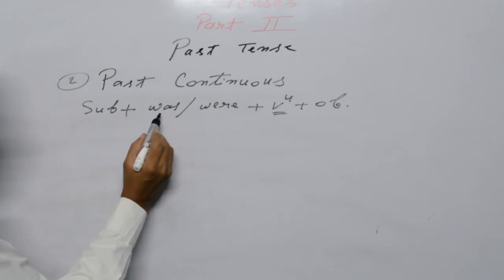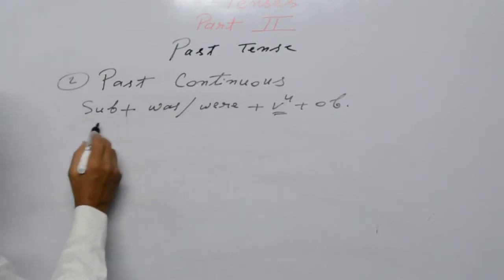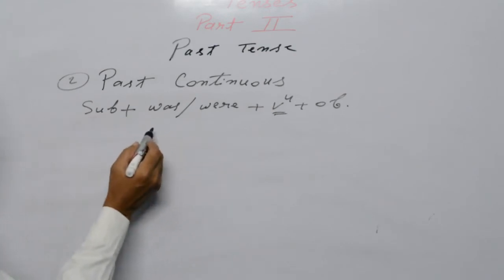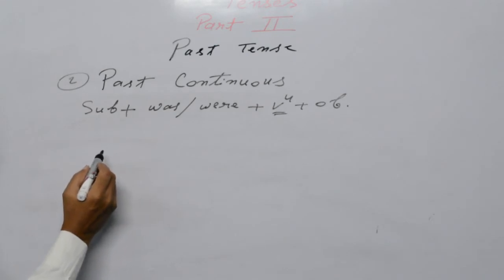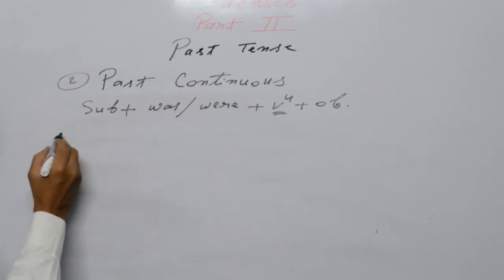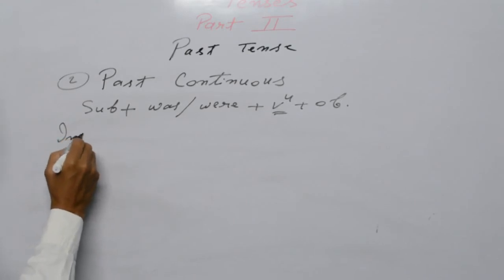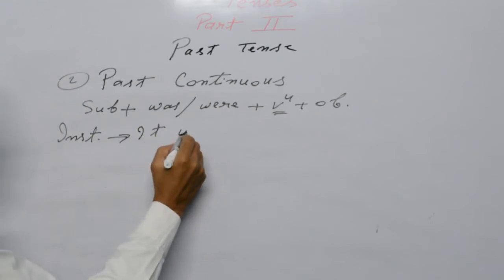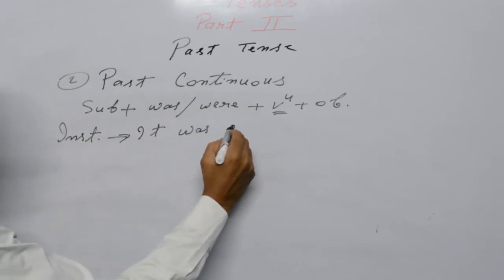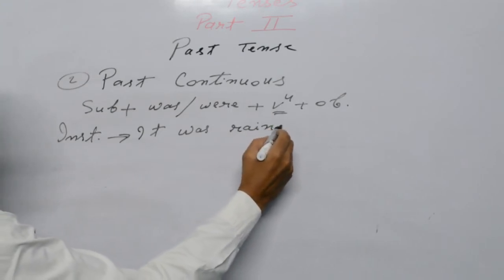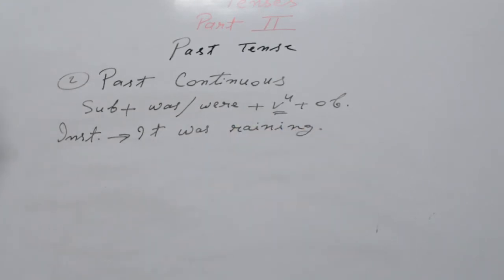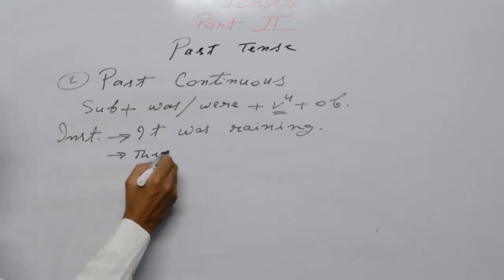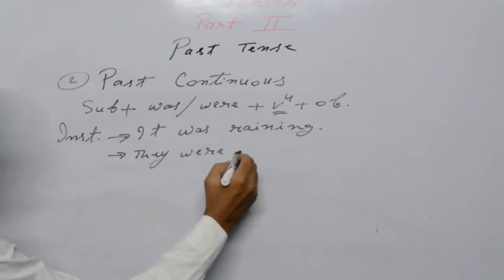You have to select was or were carefully according to the subject. I don't think you need to learn how to use was or were. So let us take an instance for the same. It was raining. Okay, it was raining. Or they were running.